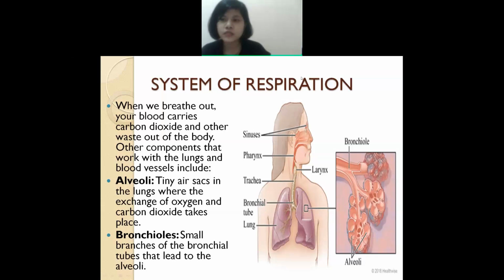So bronchioles are like branches, and after the bronchioles lie the alveoli. And the alveoli are what? Very small, tiny sacs. And what usually occurs in the alveoli? Exchange of gas. Exchange of gas usually occurs here, that is, carbon dioxide and oxygen.